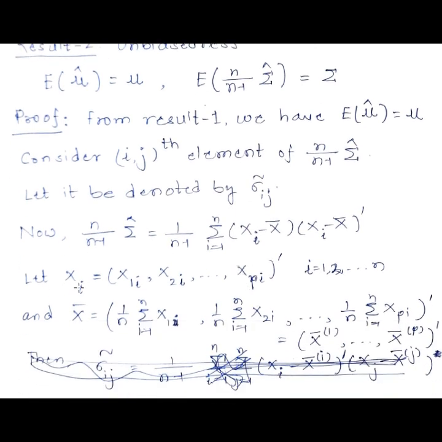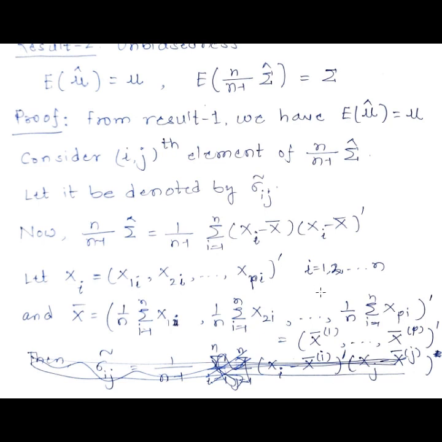If we write the random vector xi like this, because each of these is a p dimensional random vector, the first element is x1i, the second element is x2i, and so on. The last element in this vector will be xpi. This being a column vector, I have written it here as a row vector and taken the transpose of it.